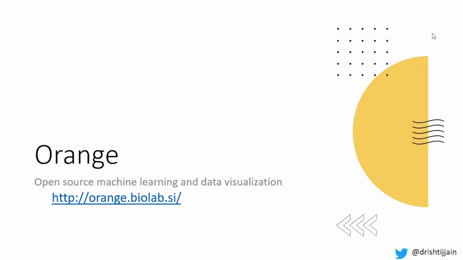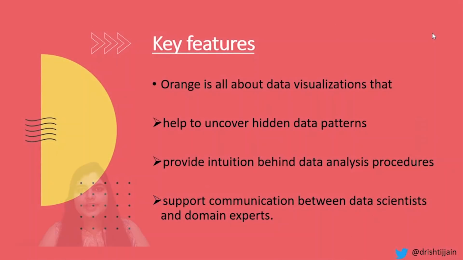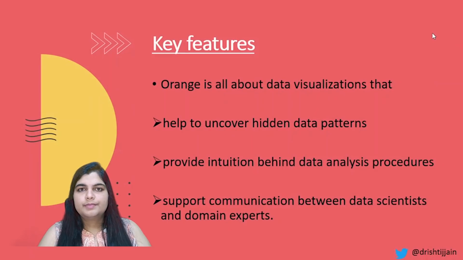Now, an interesting tool that I'd like to discuss with all of you today is Orange. Orange is an open source machine learning and data visualization tool, and it is very beginner friendly, as well as having a lot of advanced features for somebody who's already in the data visualization space. Orange has three key main features.